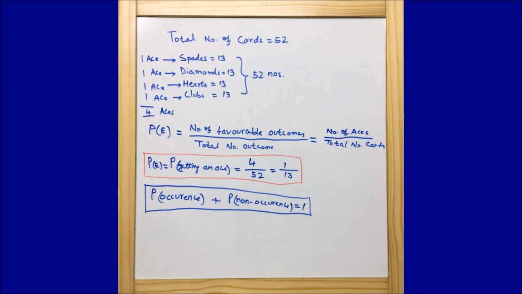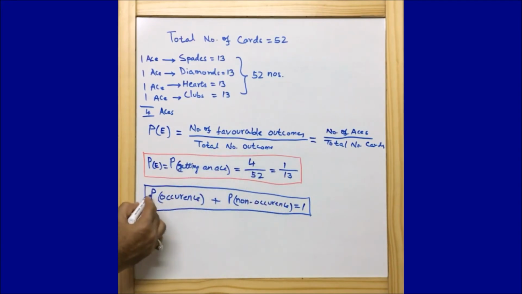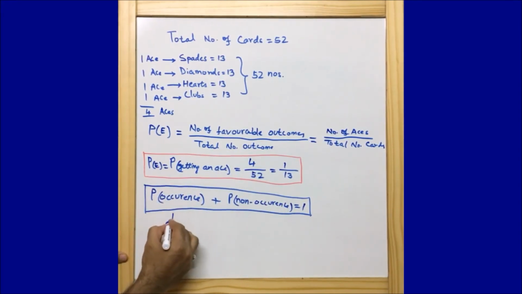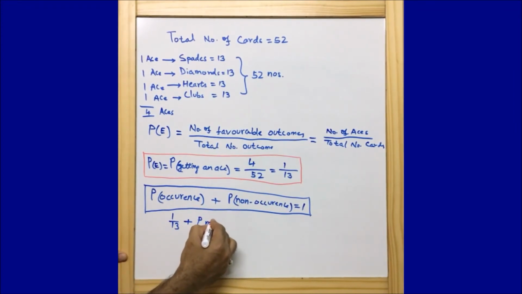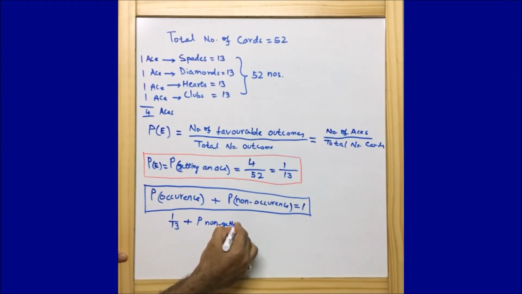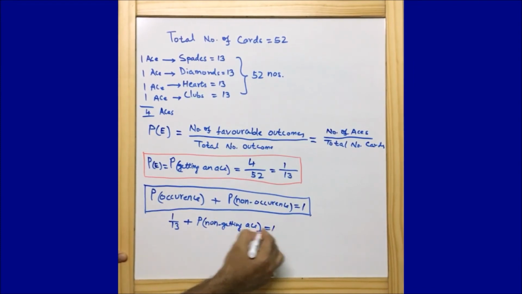Now guys, we got the probability of getting an ace is equal to 1 by 13. That means probability of occurrence here is 1 by 13. And next we have probability of non-occurrence, that means probability of not getting an ace.